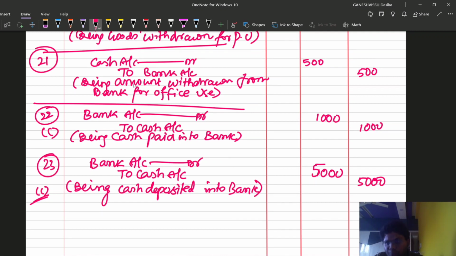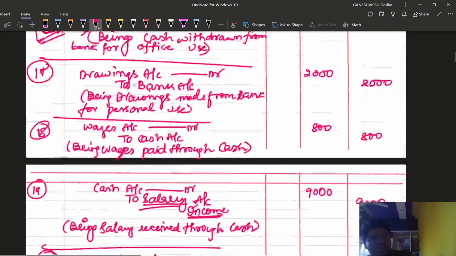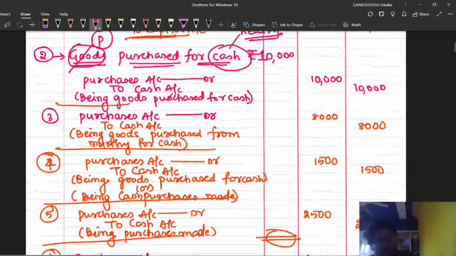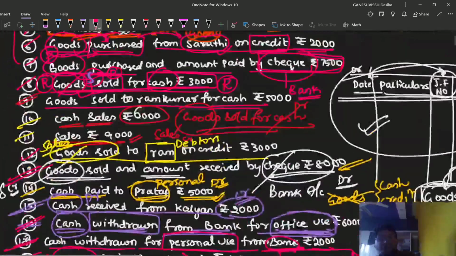If it is made to bank, then we assume that all these transactions are the same. So these are the entries. These are the 23 transactions which I wanted to discuss with you. With this knowledge, I think you can go through any of the transactions and write any of the journal entries. I hope so.